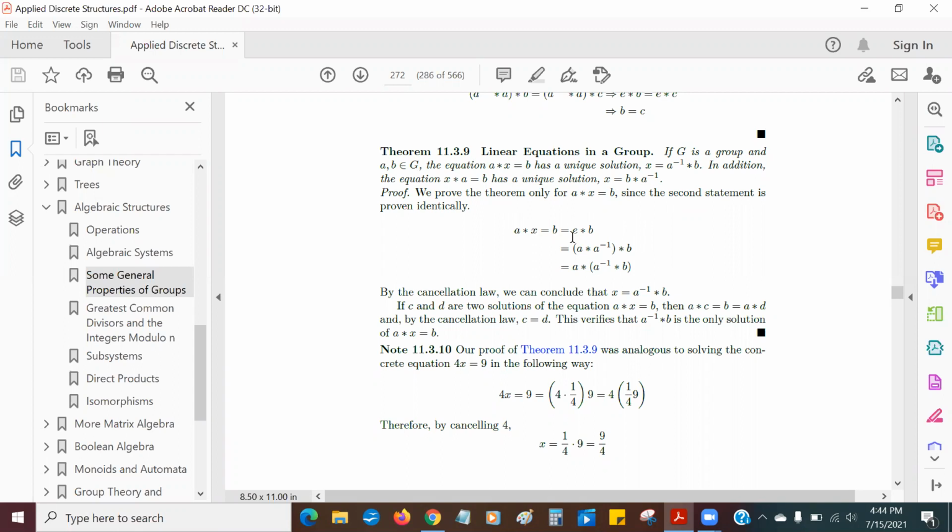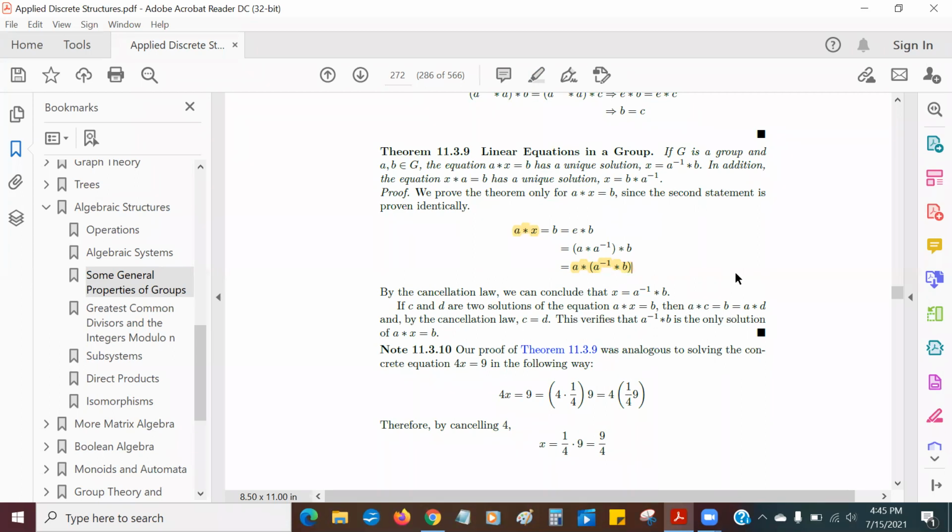AX equals B, and B, of course, is equal to EB, but E is equal to A times A inverse, so B is A times A inverse B. So we see that X is equal... If you look at this guy here and that guy there, these two things are the same. That tells us, based on the previous theorem, that X is actually equal to A inverse B, which is what we're trying to prove.